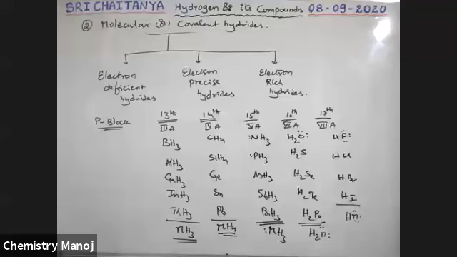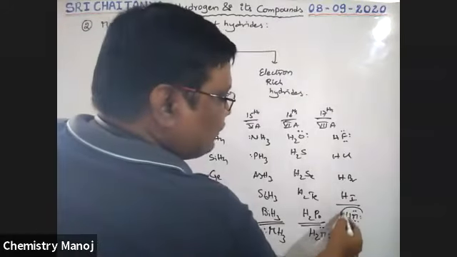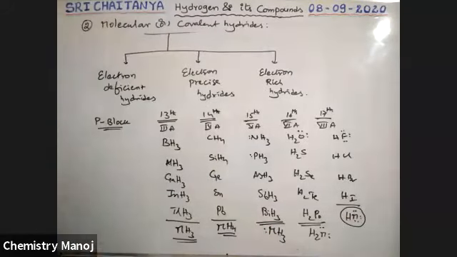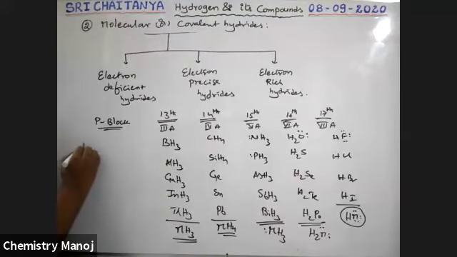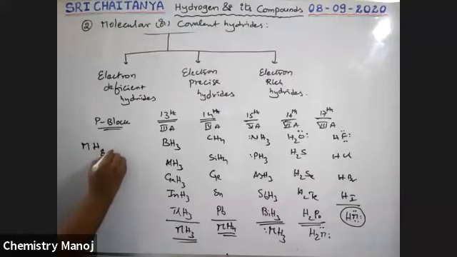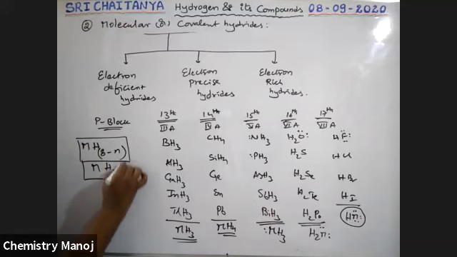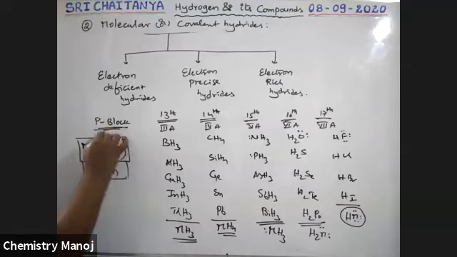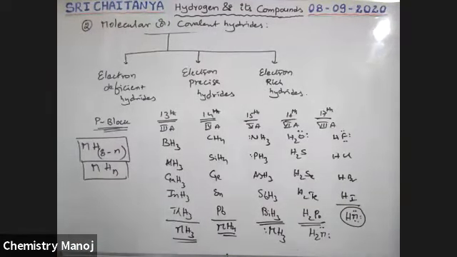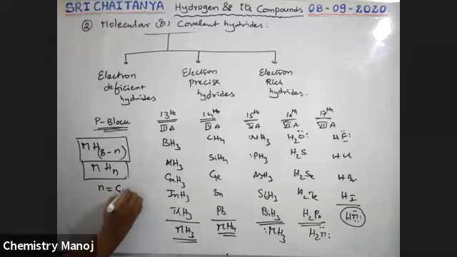These are the formulas for hydrogen with P block elements. That means the general formula is MH8-N or MHN type. These are the general formulas for hydrides of our P block elements. So 8 minus N, where N is nothing but the group number.